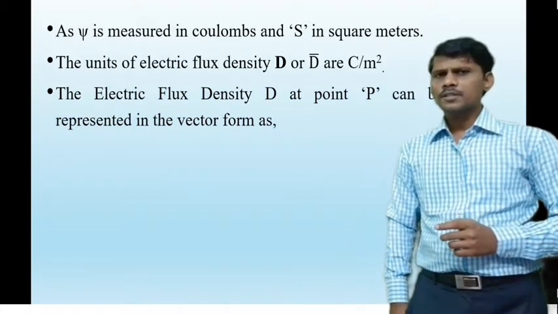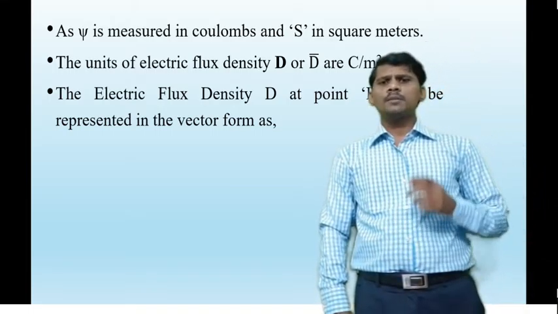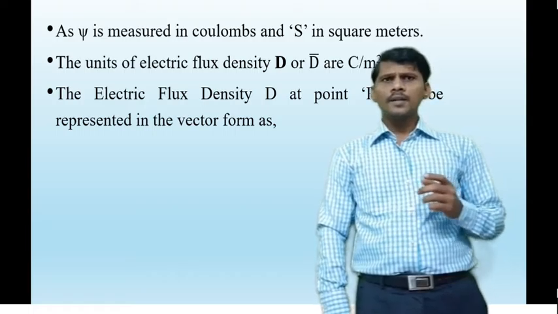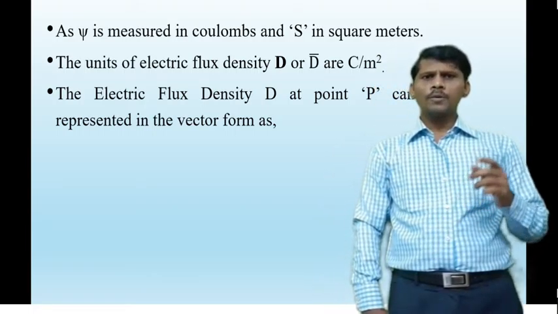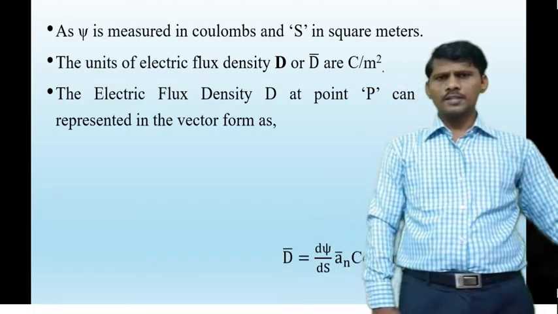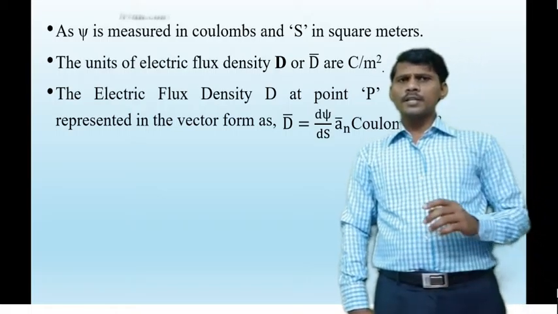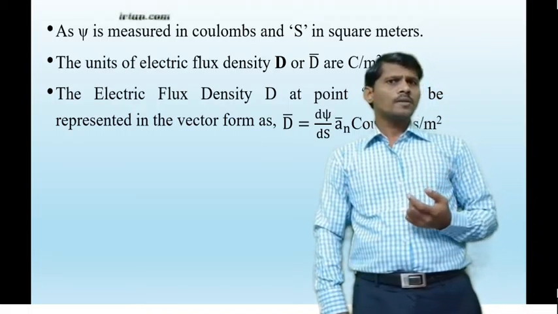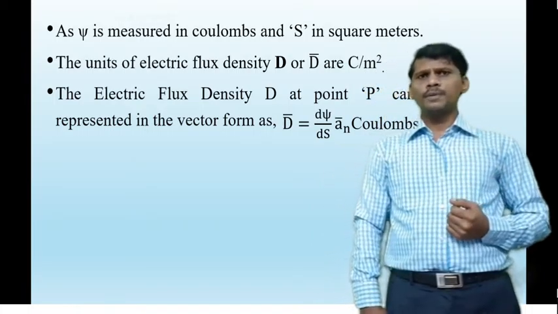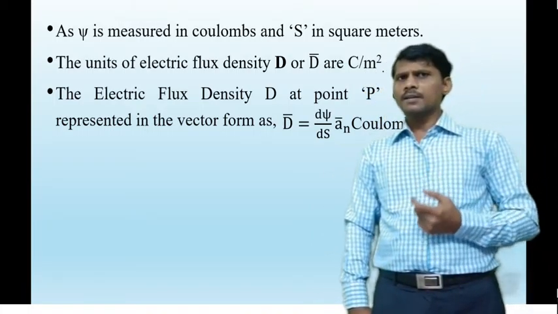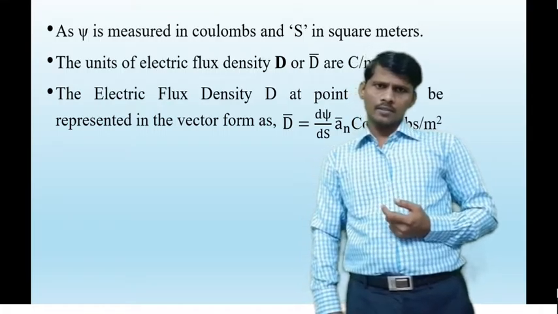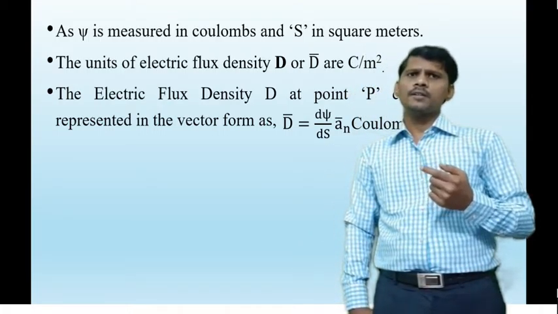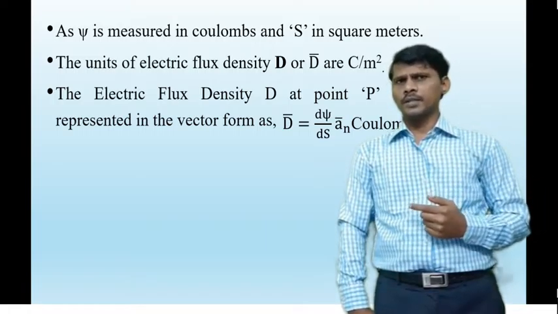The electric flux density at any point can be represented in vector form. The vector form of the electric flux density at any point on the surface is D bar equals d psi by dS times a_n bar, where d psi is the differential flux passing through the surface, dS is the elementary surface area, and a_n bar is the unit vector in the direction normal to the surface area.